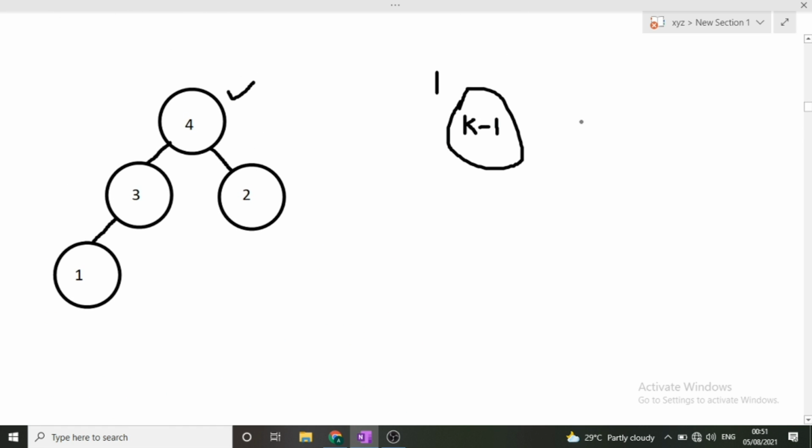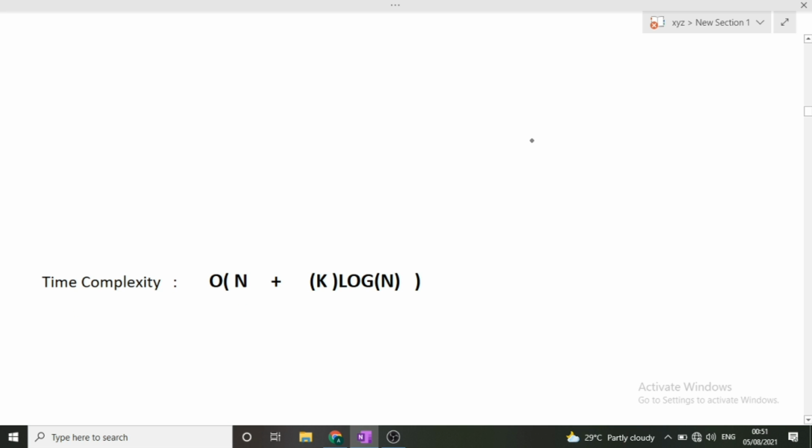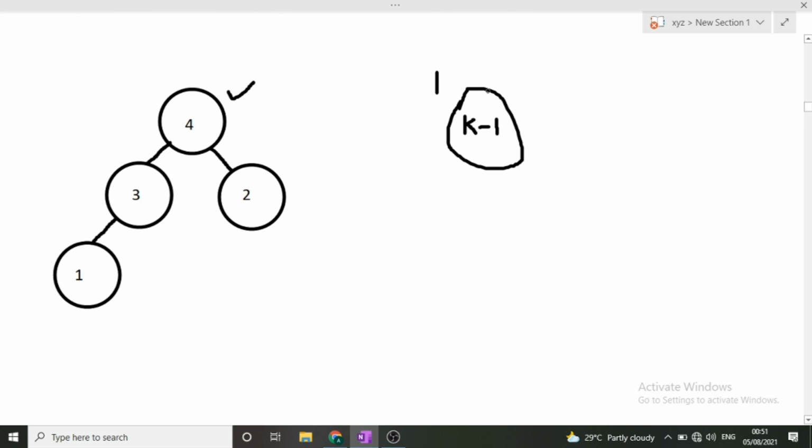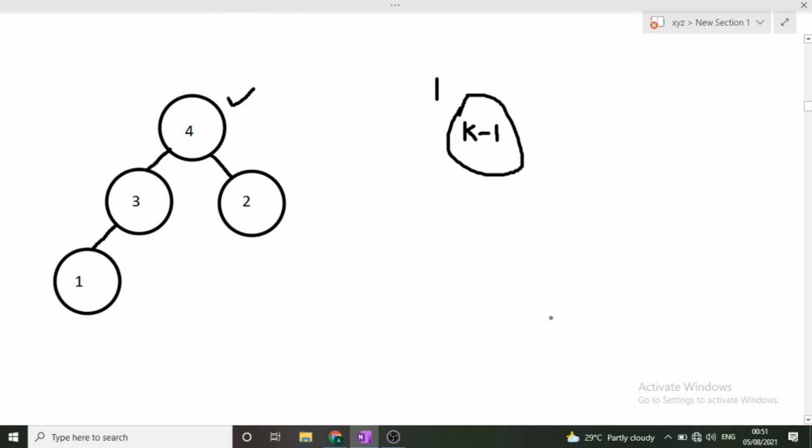So you can only say that it only required k operations. It only required k operations in terms of time complexity. But when you will be running a for loop, you will be taking into consideration that it only runs k minus 1 times. I hope this is clear to you.